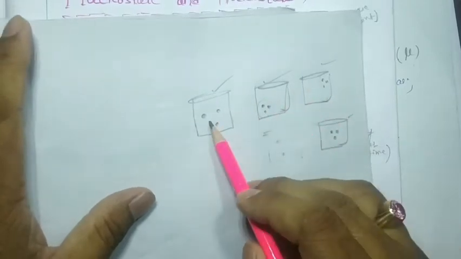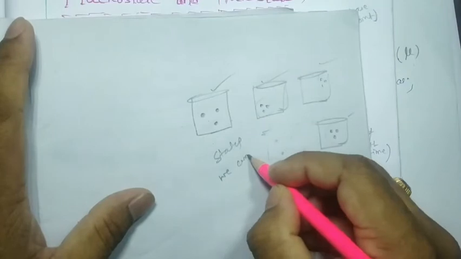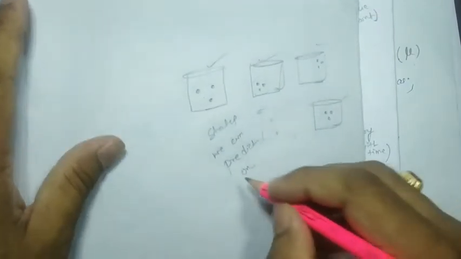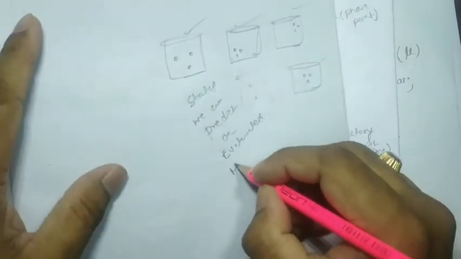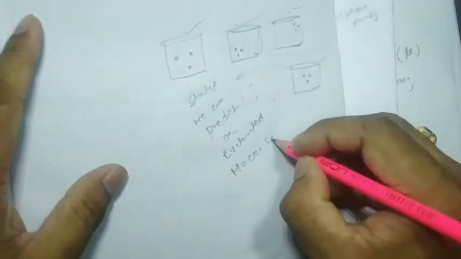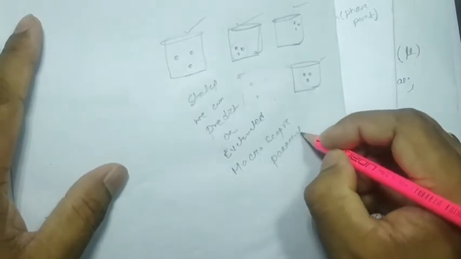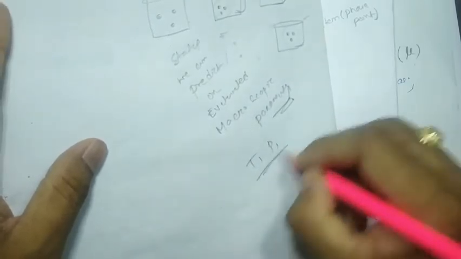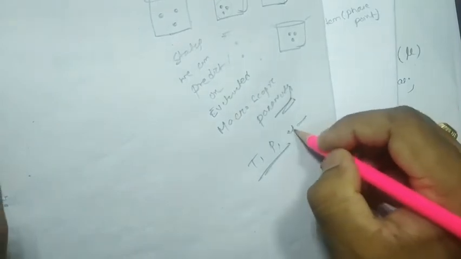On the basis of their states, we can predict or evaluate the macroscopic parameters, that is your temperature, pressure, and other physical parameters, and so on.